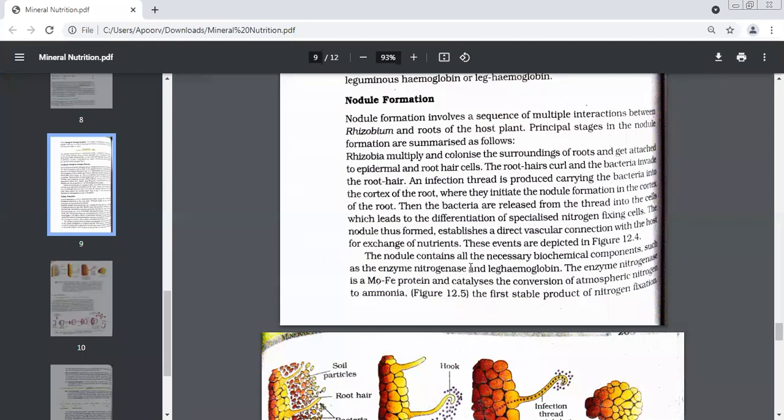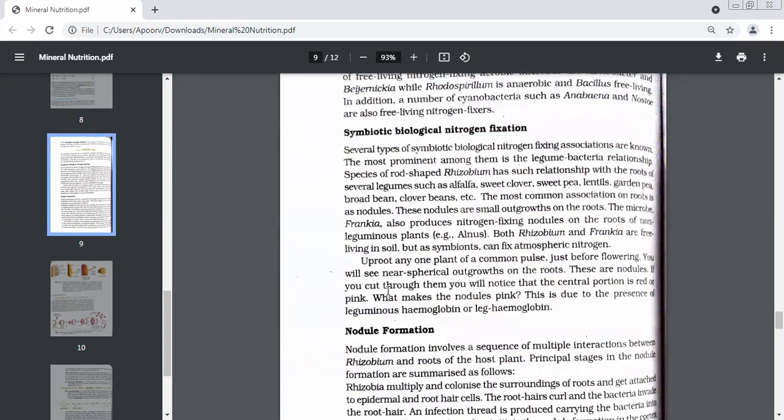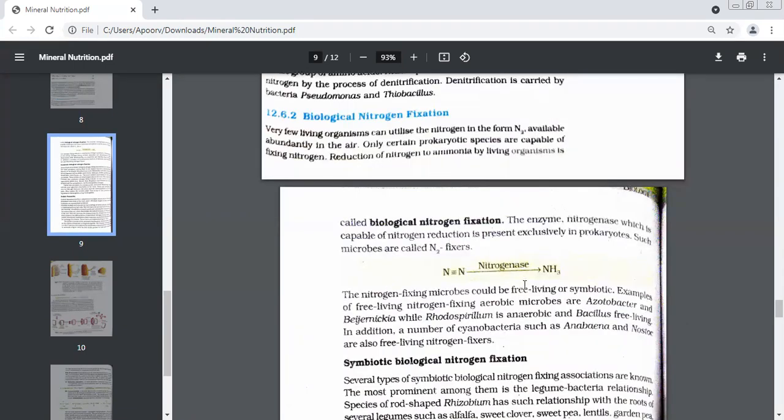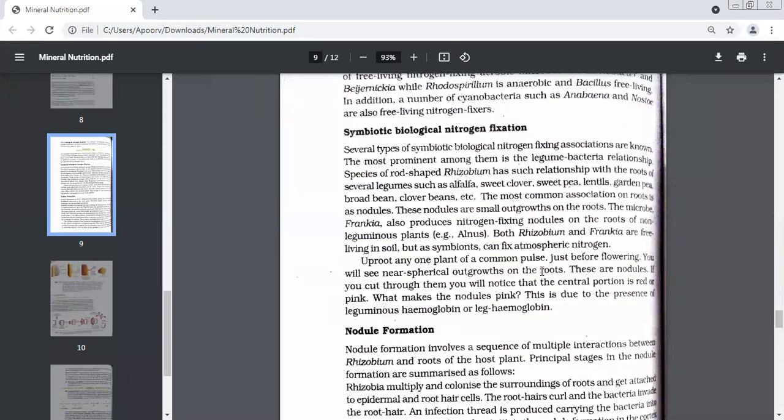This enzyme nitrogenase, what is this enzyme? Basically, it is a protein which contains these two elements. Can I have the names of the elements? The symbols are there on your screen. Molybdenum and iron. Very good. Molybdenum and iron. So I just told you about this enzyme nitrogenase, because without this enzyme, nitrogen will not convert into ammonia. And now they have taken the function of nitrogen fixation.